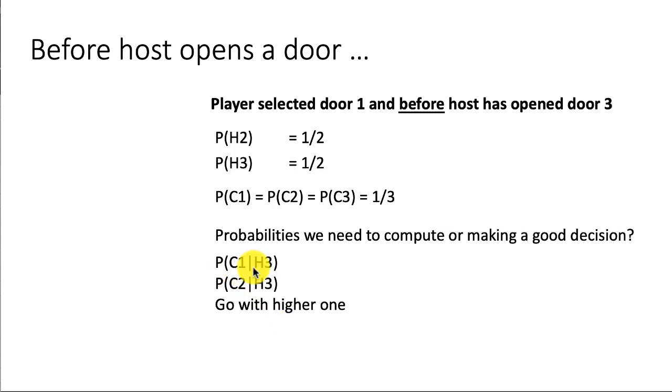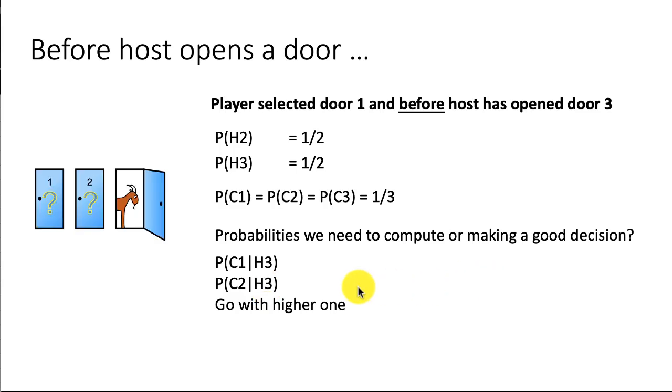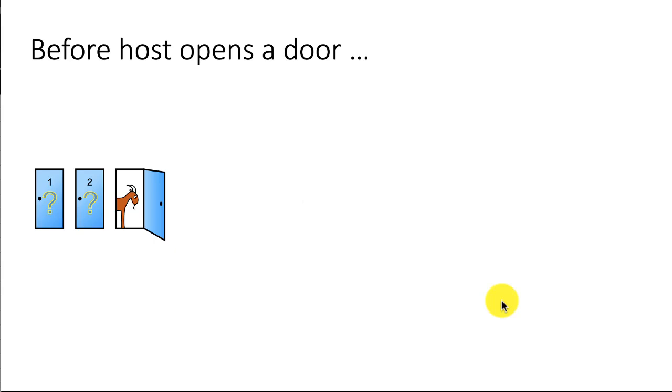If P(C1 given H3) is higher, we stick with door 1. If P(C2 given H3) is higher, we switch to door 2. So this is where Bayes' theorem comes in. We want to calculate P(C1 given H3), and we will try and calculate that based on P(H3 given C1). And here we'll calculate P(C2 given H3) based on P(H3 given C2). So that's where Bayes' theorem is going to play a role here.